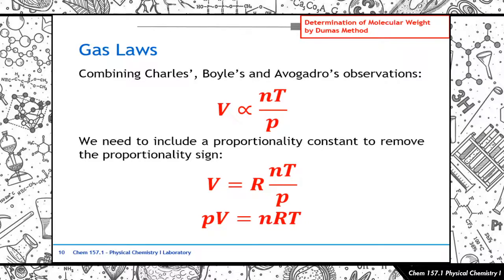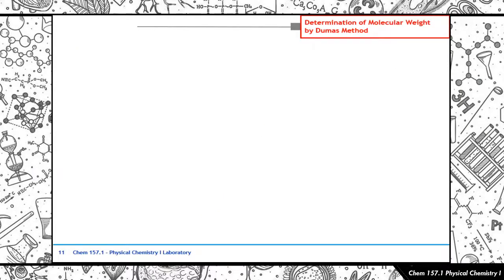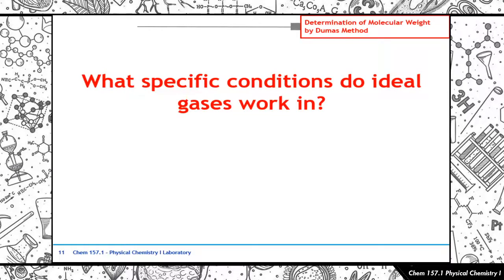So, syempre, later, titingnan din natin kung paano yung deviations from ideality pag nandun na tayo sa real gases in the next lesson. Okay? So, moving forward, what specific conditions do ideal gases work in? Okay? So, diniscuss na natin to. We were looking at it carefully from the viewpoint of the kinetic molecular theory of gases, diba?